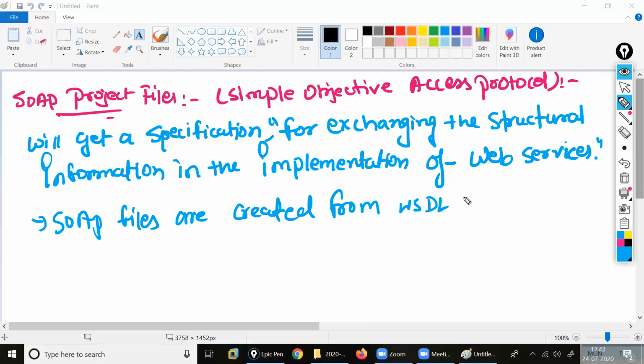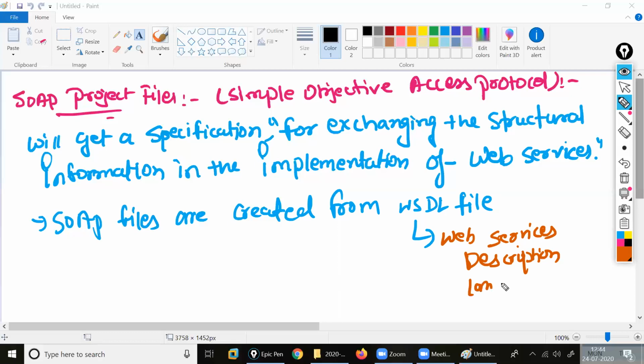What are WSDL files, guys? A WSDL file is a web services description language file. Here, this is my SOAP project files.